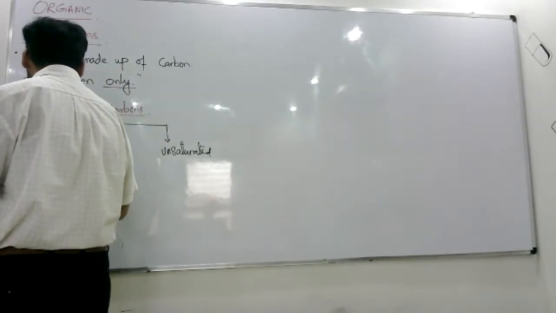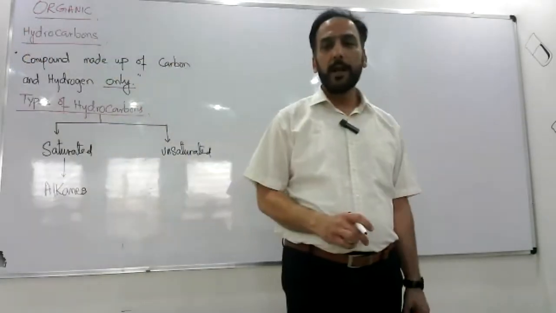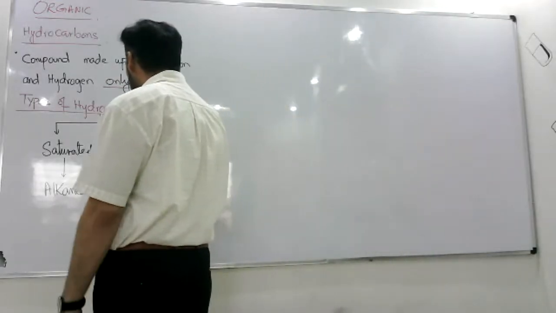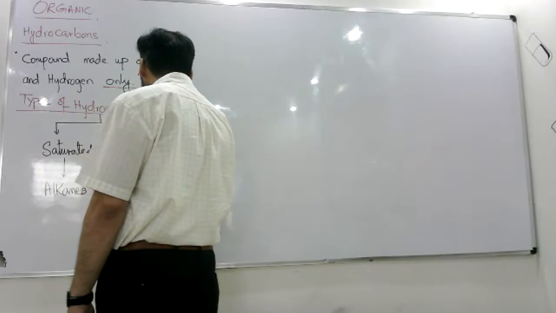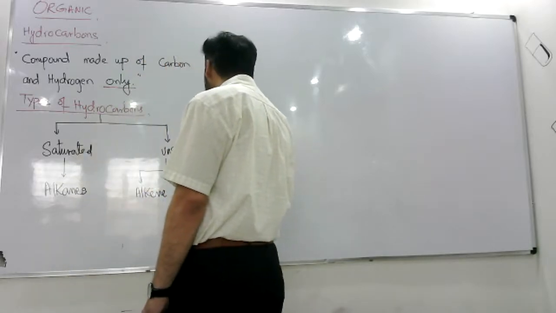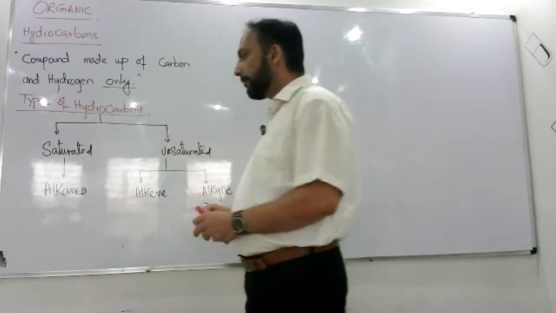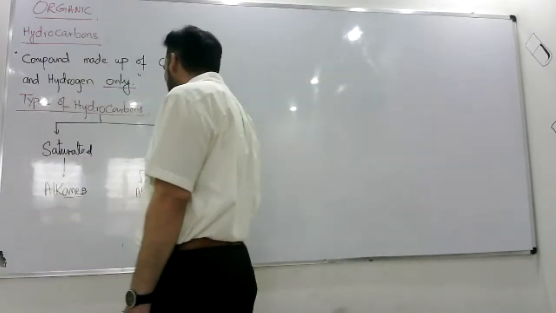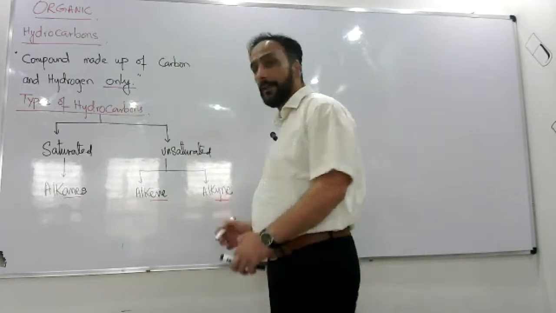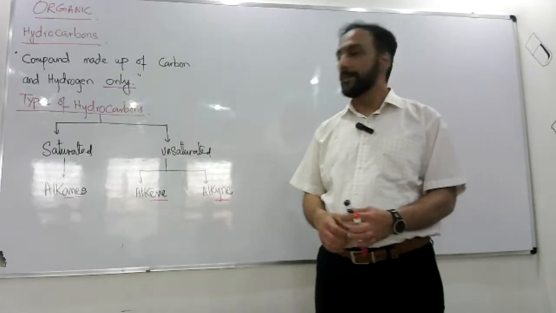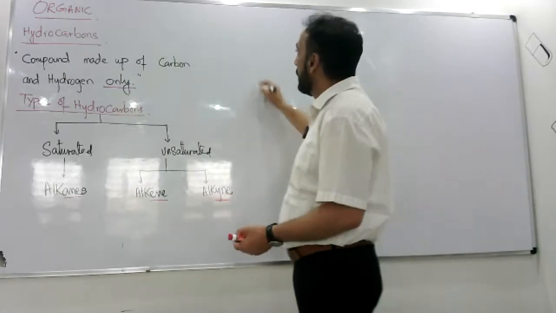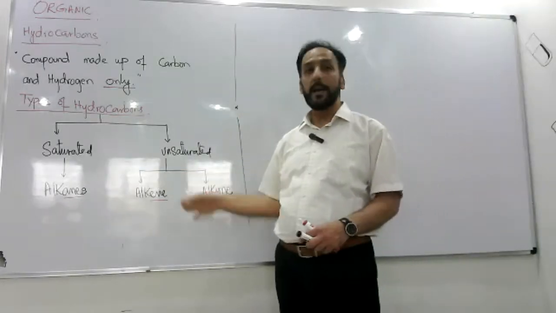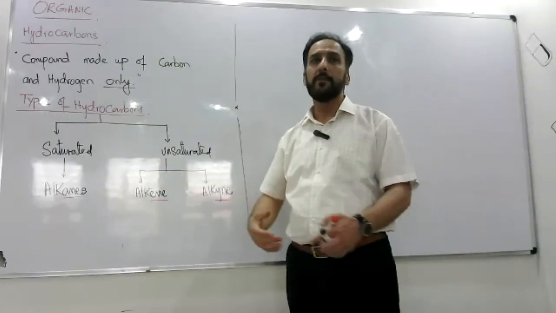Alkanes. Saturated hydrocarbons are alkanes. Unsaturated are of two types, alkenes and alkynes. Alkane ANE, alkene ENE, alkyne YNE. The spelling difference actually has a lot of meaning. इसके बाद we could actually give side headings of these types. I'll explain them. That's what we have in the first chapter.